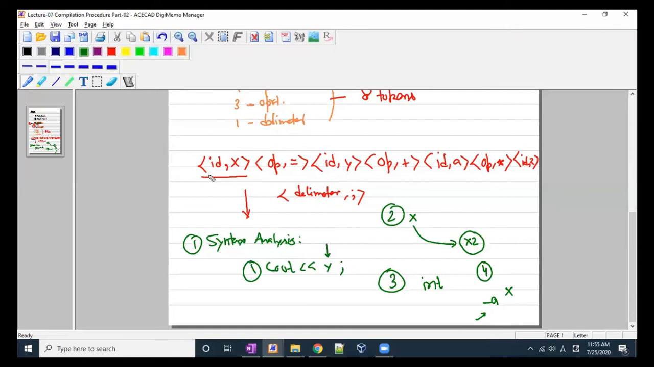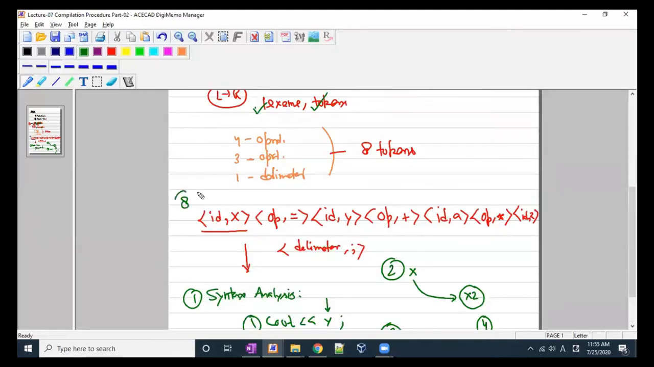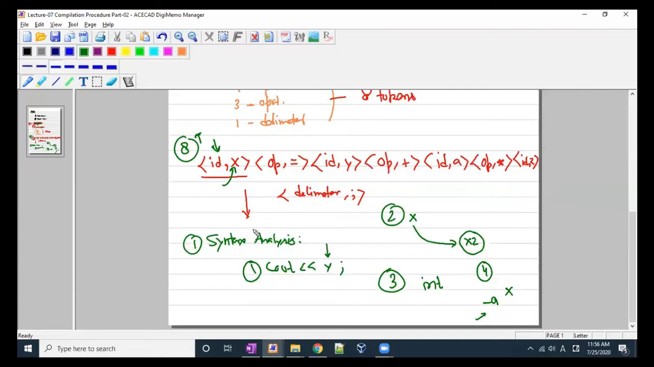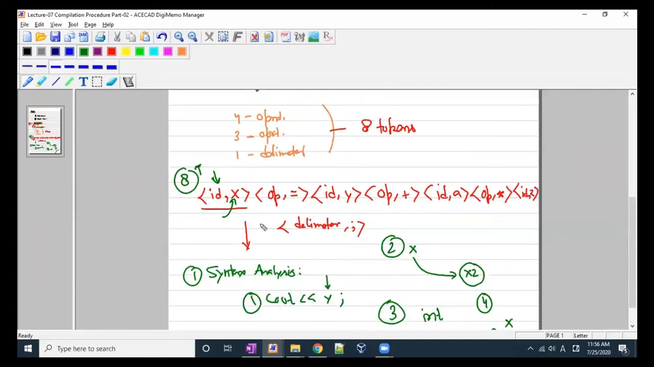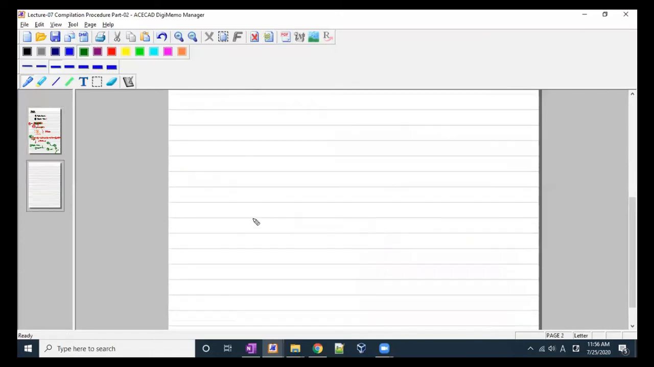So for each individual token, let's say we have 8 tokens, for each token, let's say ID, we check whether it is syntactically correct or not. We are not talking about the second part, we are only talking about whether it is syntactically correct or not, right? So we will apply all the rules written in the syntax analysis unit of the compiler over each and every token. Let's talk about the second unit in the compiler.